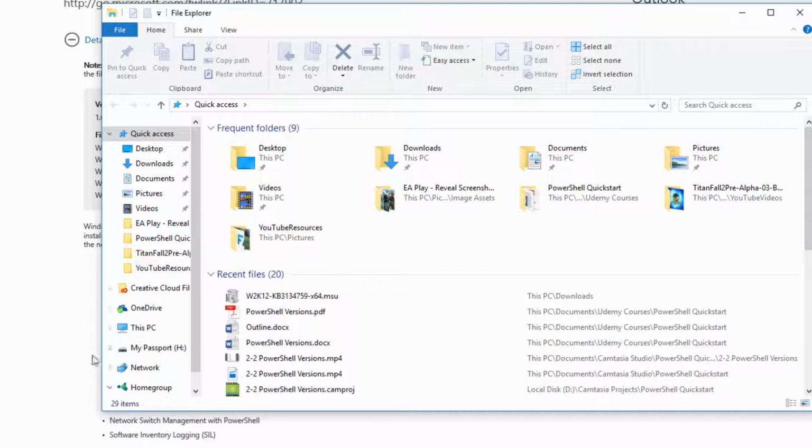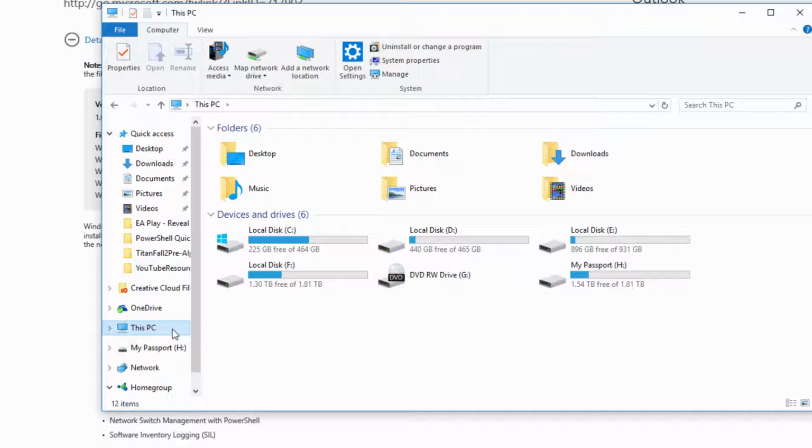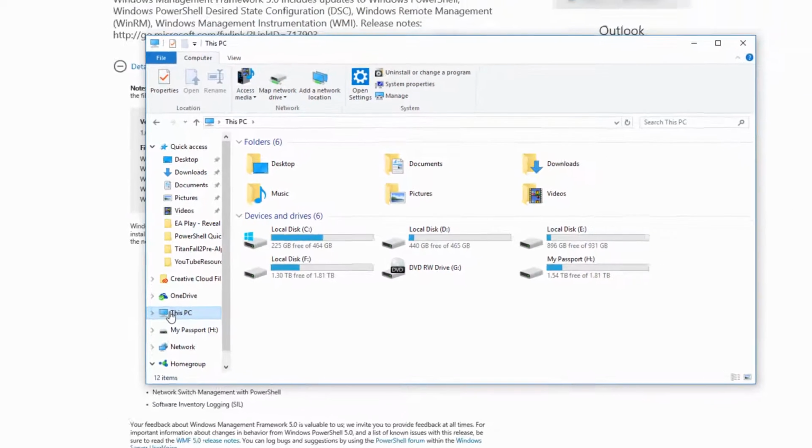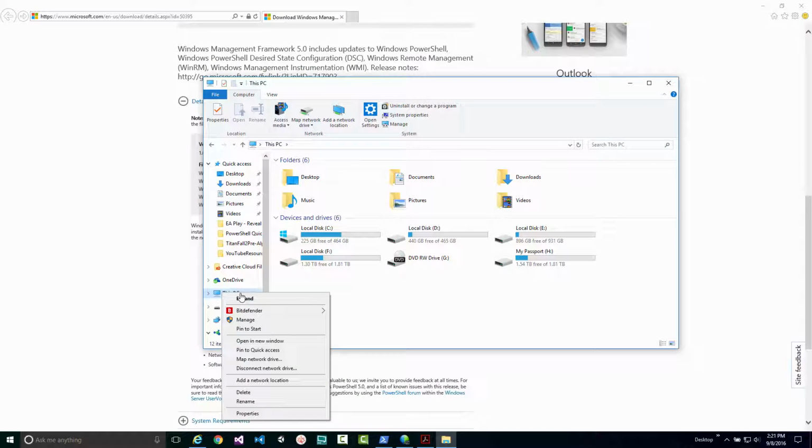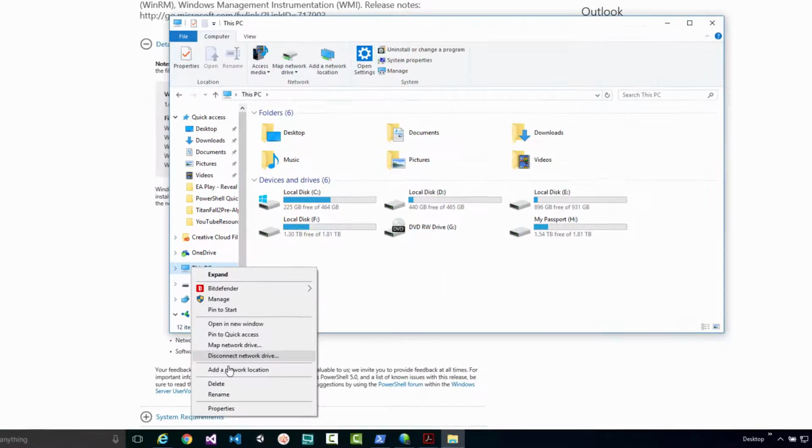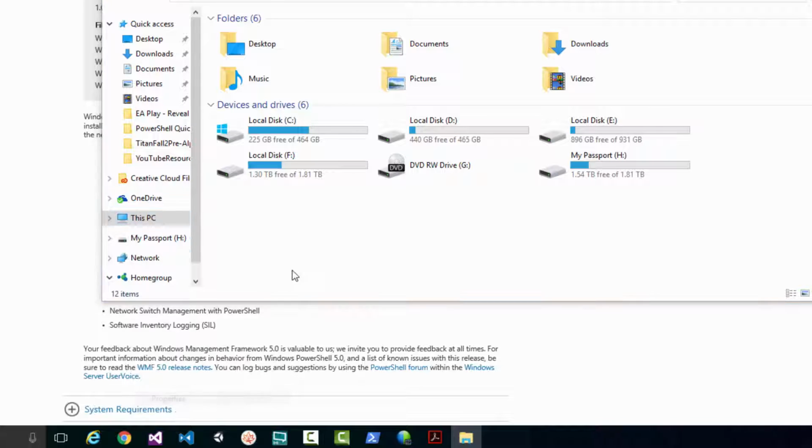But what we want is This PC. Now, depending on the version of Windows you're running, it might be called This PC, it might be called My Computer. Either way, once you find it over here on the left, you need to right-click on it. If you regular click on it, or left click, it's just going to show you these options for the drives and folders on your computer. But if you right click on it, you'll get this menu. And what we want is the option all the way at the bottom, Properties.